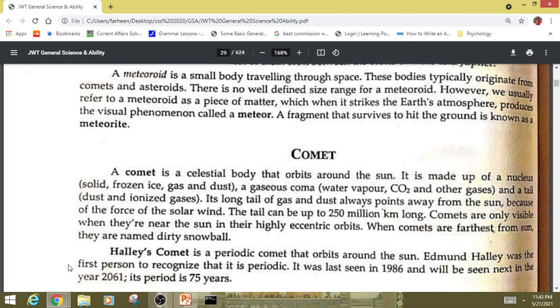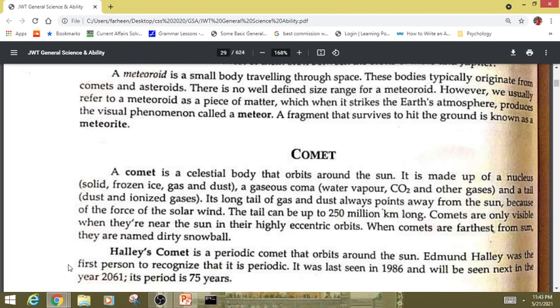Its long tail of gas and dust always points away from the sun. Because of the force of the solar wind, the tail can be up to 250 million kilometers long. Comets are only visible when they are near the sun in their highly eccentric orbits. When comets are farthest from the sun, they are named dirty snowballs.